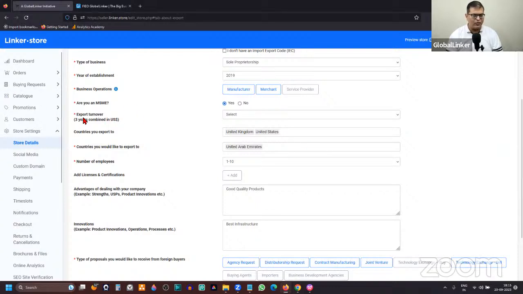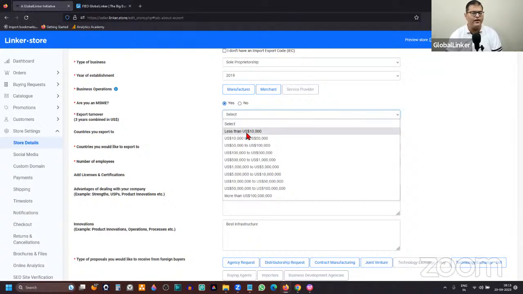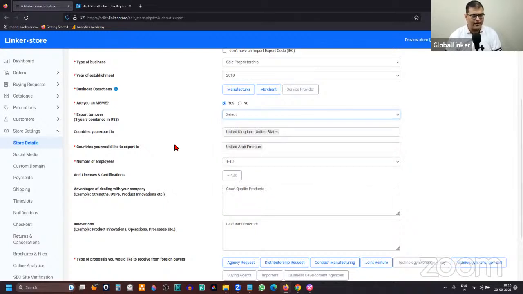Are you an MSME? What is the export turnover? Countries you have already exported to, and countries you would like to export to. Now, with respect to export turnover, many times people ask us this question on our help desk: we have just started our business, and we don't have a turnover as such, so what option should we select? That's where we suggest you select less than $10,000, because less than can be $0 as well, right? So you should select this option in case you have that query as well.